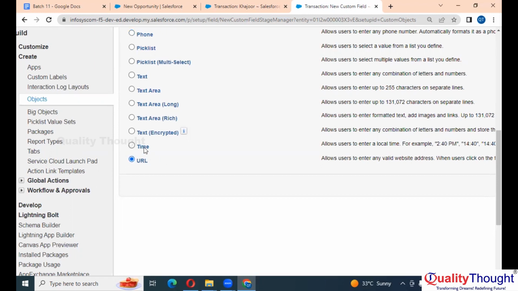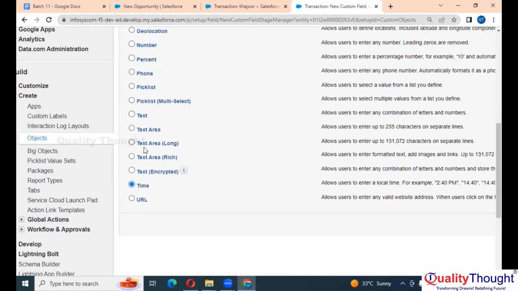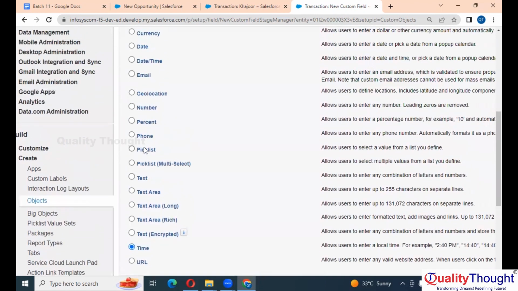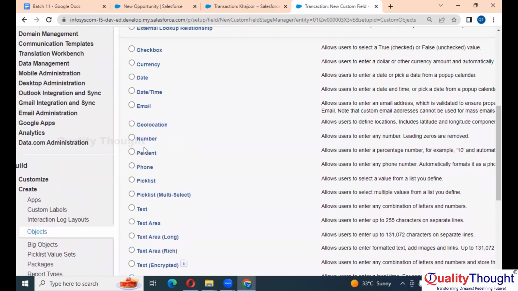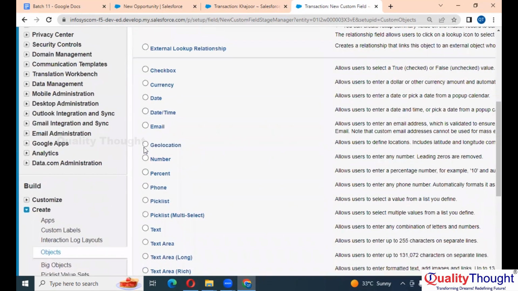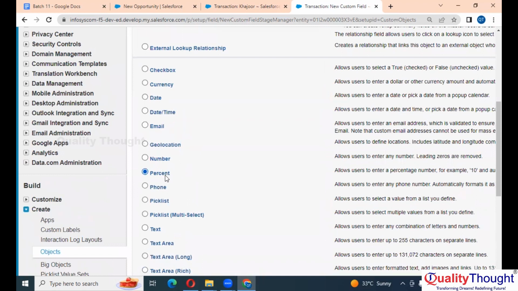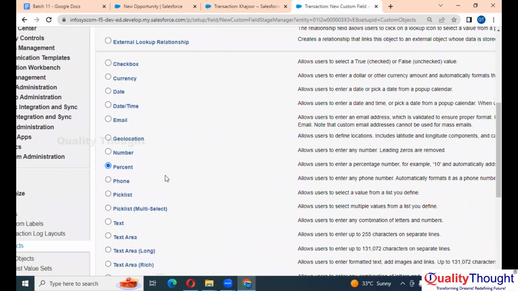URL stores the website. Time, again, it will capture the timings, today's timings, right? Now we have something. Anything missing? Percentage. Percentage can be used to give you the discount.